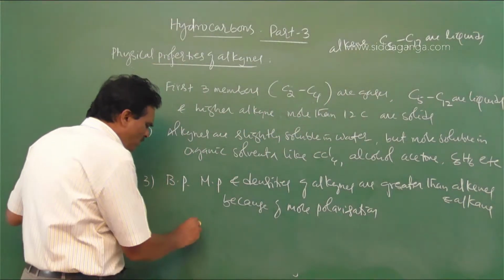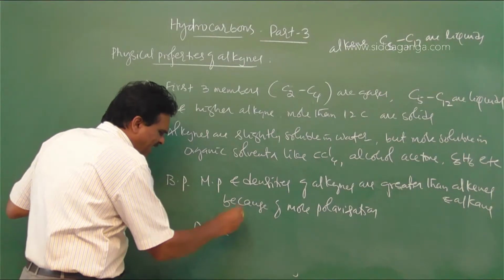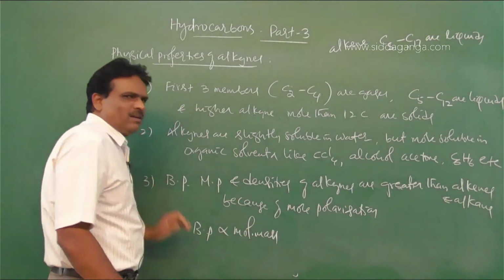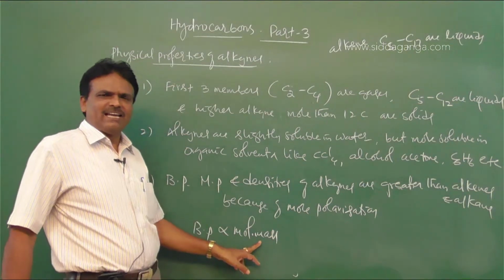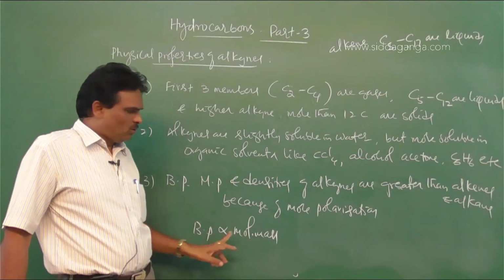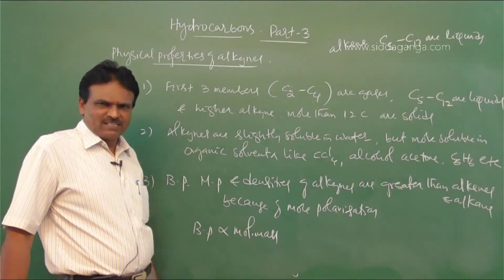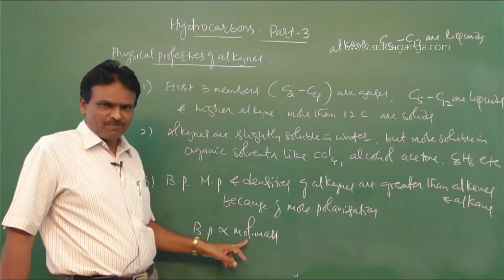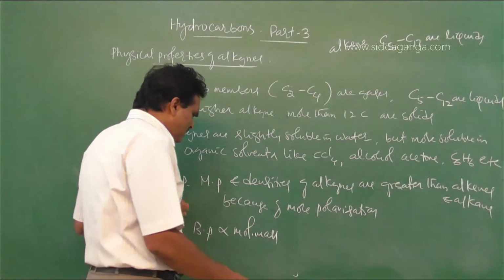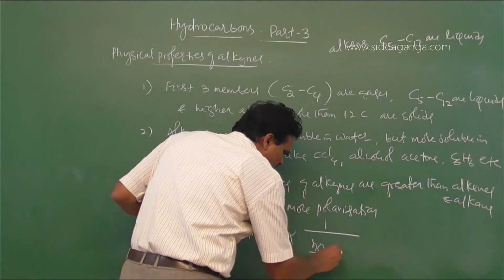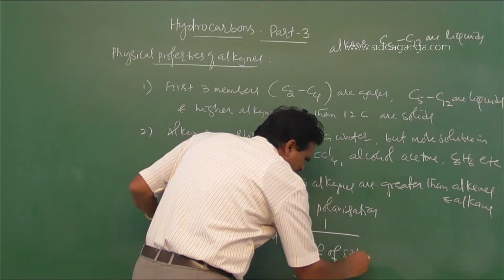Then boiling point is directly proportional to molecular mass. As the molecular mass of the alkyne is high, their boiling point is large due to larger surface, due to increase in the van der Waals force, and it is inversely proportional to the number of side chains.